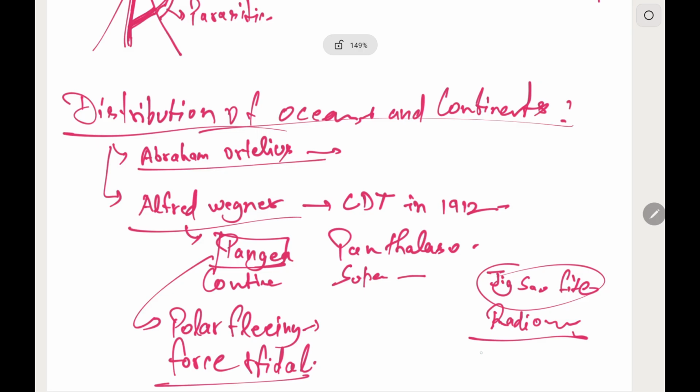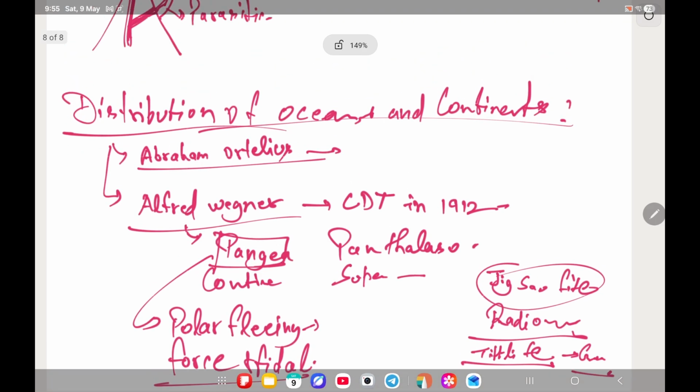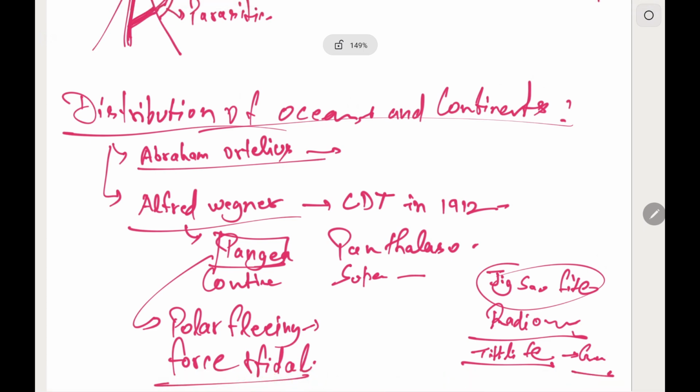Now, another one is tillite deposit, that is glacial deposits. The glacial deposits are also found in the Gondwana rock system. So, this is also questionable that the continents have moved from different positions to their current position, because the atmosphere in the Gondwana system is not such that there would be glacial deposits formed.